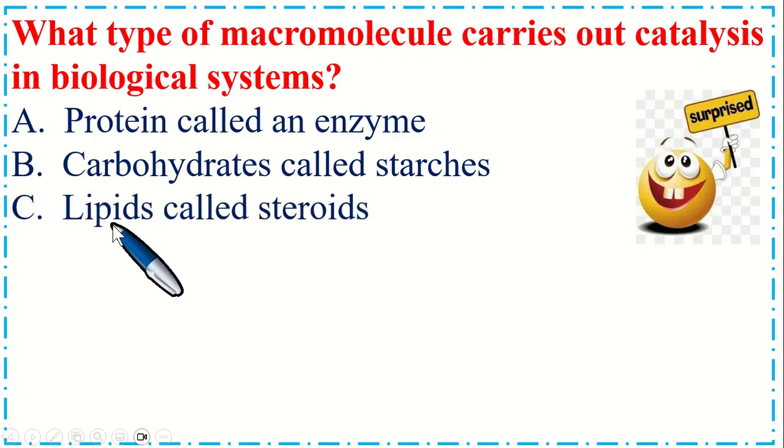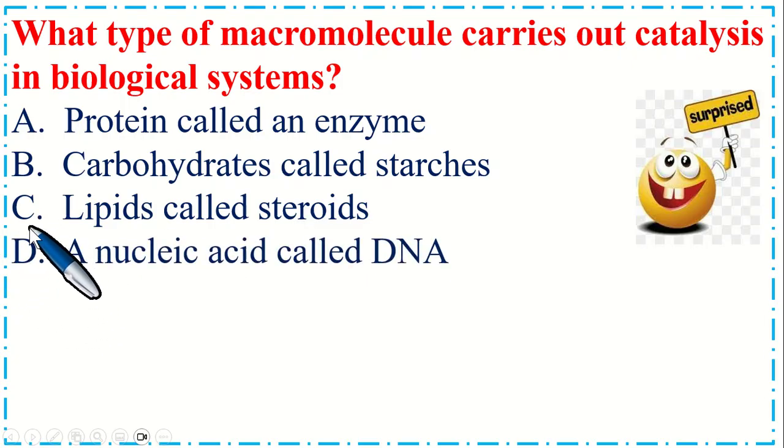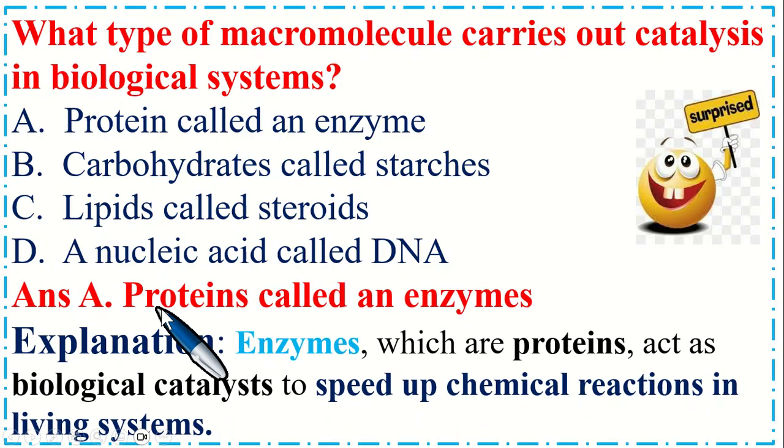Option C, lipids called steroids. And option D, a nucleic acid called DNA. So the correct option is A, proteins called an enzyme. Explanation is enzymes, which are proteins, act as biological catalyst to speed up chemical reactions in living system.